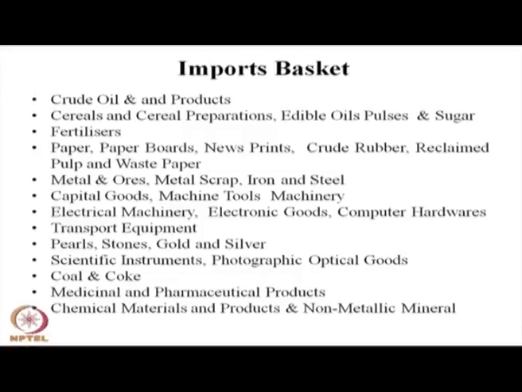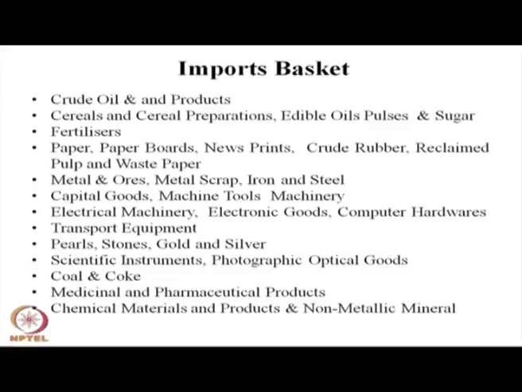Pearls, stones, gold and silver have become a major part of our import basket for export orientation. Scientific instruments, photographic instruments, optical fibers and optical goods are also part of our import basket. Then there is high-grade coal and coke for our steel industry. Our steel industries import a significant part of their coke and coal from Australia. These are major imports of our country.